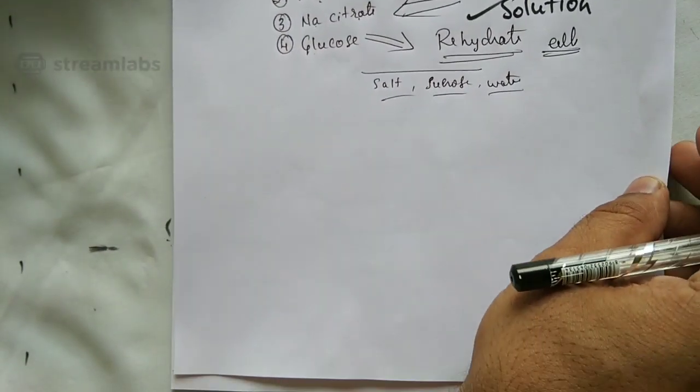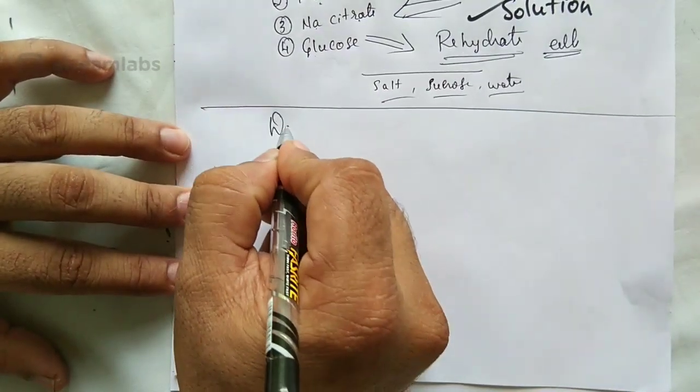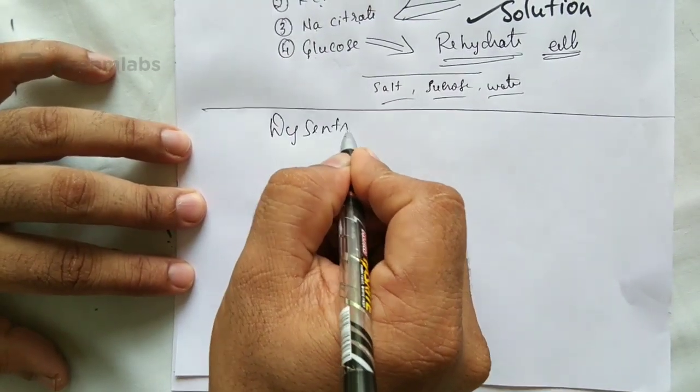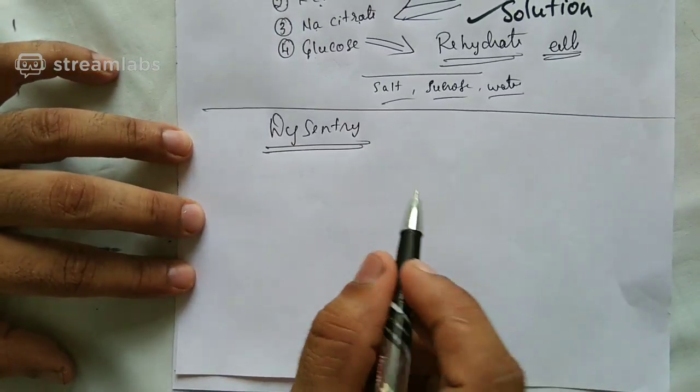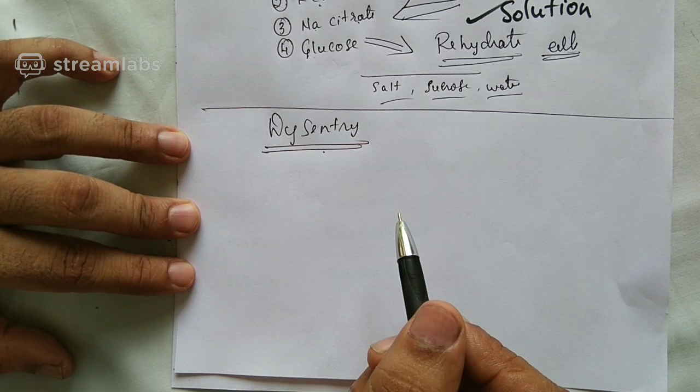We are moving on to the next aspect. The next and last bacterial disease is called dysentery. First question, are dysentery and diarrhea the same? If you ask me, I will tell you.